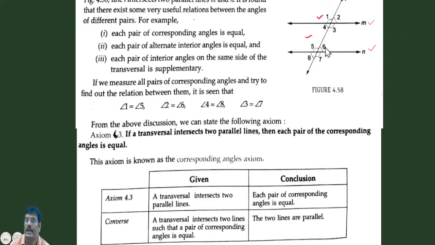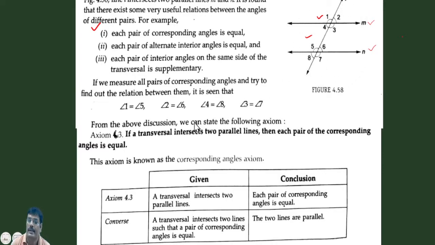And we know that 1 is equal to 3, it is a vertically opposite angle. 2 is equal to 4, it is a vertically opposite angle. 5 is equal to 7, as we studied in the previous exercise, and 8 is equal to 6, it is a vertically opposite angle. So what do we have to learn from this? First, each pair of corresponding angles is equal. That is, 2 is equal to 6, 3 is equal to 7, 1 is equal to 5, 8 is equal to 4. Clear?